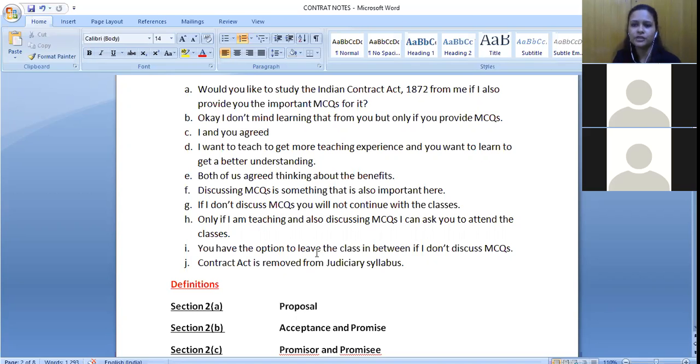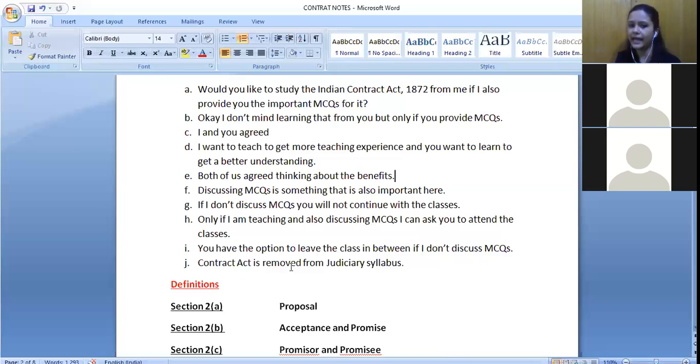So here, what option do you have? You have the option to leave the class in between, but I don't have the option to leave the class in between. That means one of the parties has the right to decide whether they want to continue or carry forward with that contract or not. So that means it is a voidable contract, right? One person has this option. So it is section 2I that is defining what is voidable.